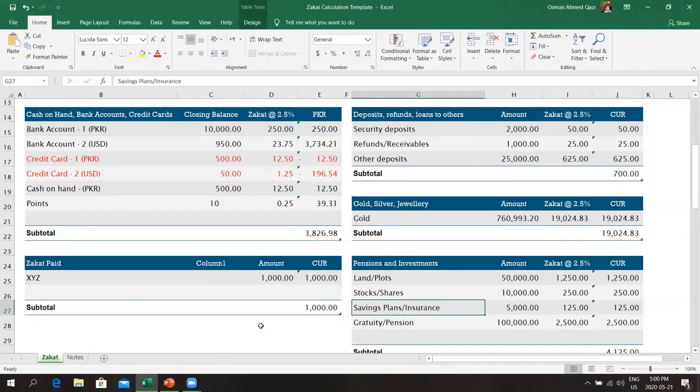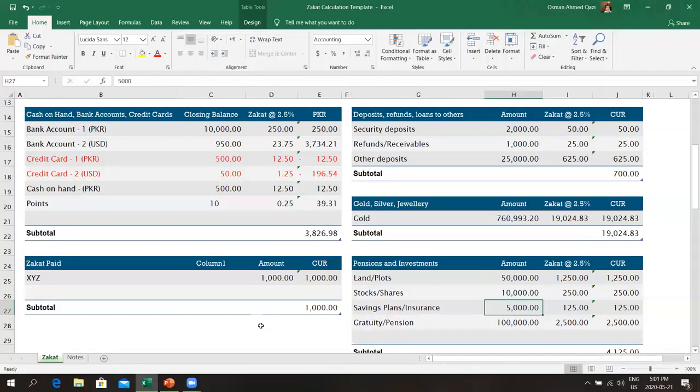Either you stop paying contributions and it stays like that till you get to a certain age or a certain time. The second case is where you can take it out, but there's a surrender value. They will make deductions for whatever charges or loss of income, make the calculation and give you the rest of the money. So in the second case, you just need to put in the surrender value.